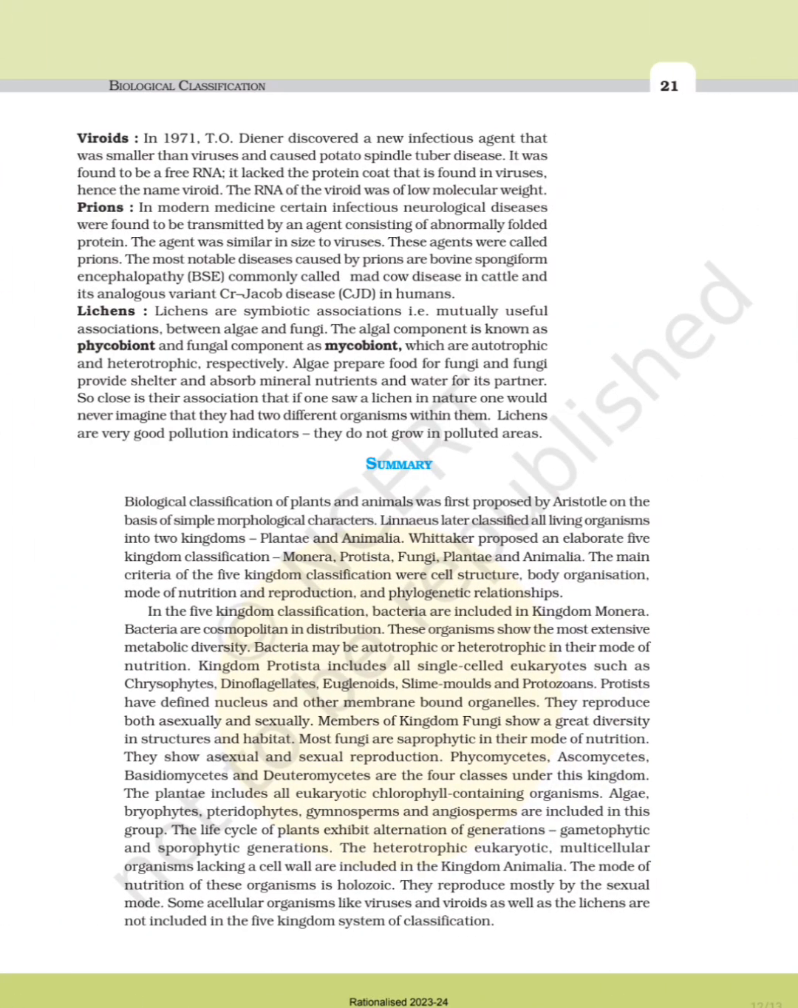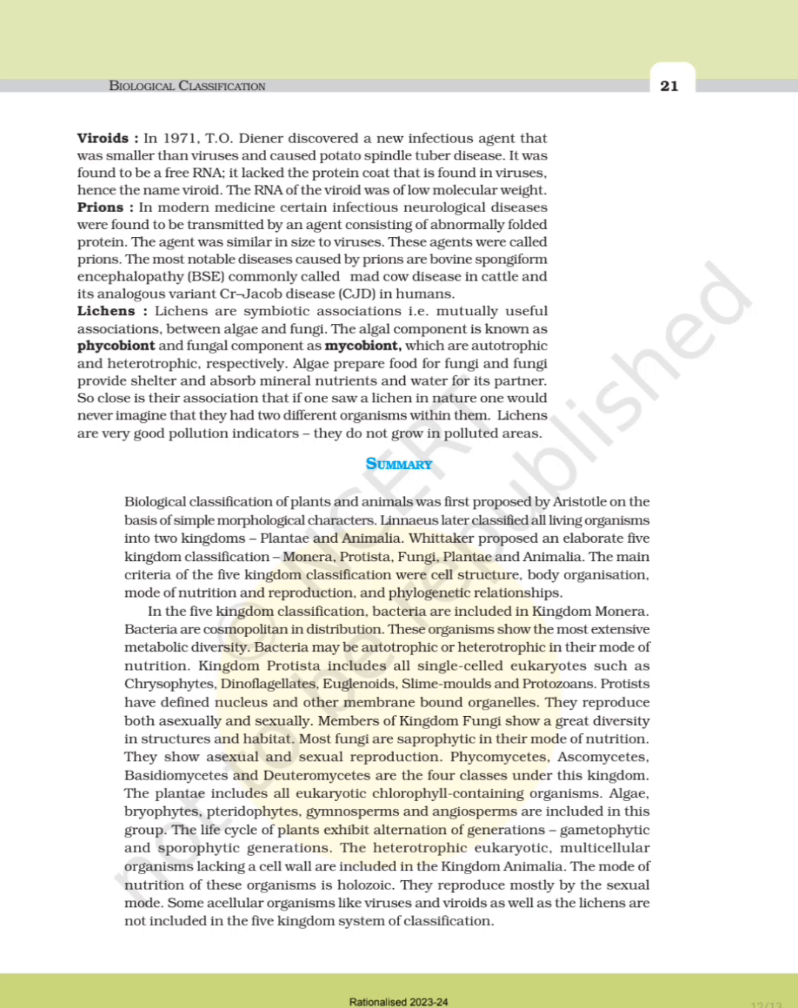Viroids. In 1971, T.O. Diener discovered a new infectious agent that was smaller than a virus and caused potato spindle tuber disease. It was found to be a free RNA. It lacked the protein coat that is found in viruses, hence the name viroid. The RNA of the viroid was of low molecular weight.